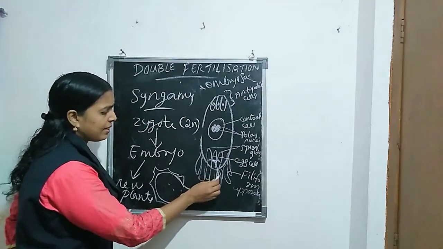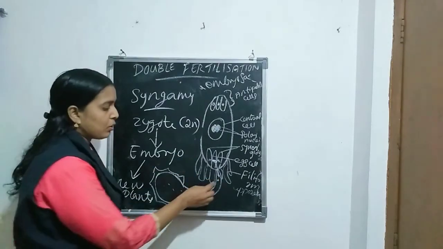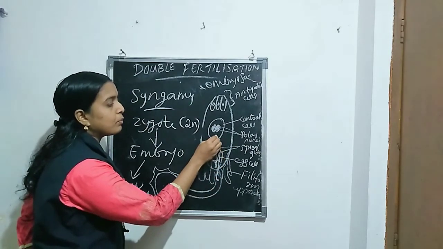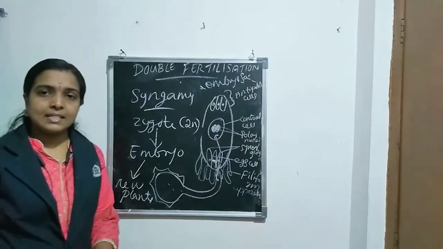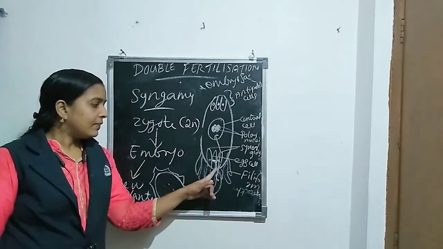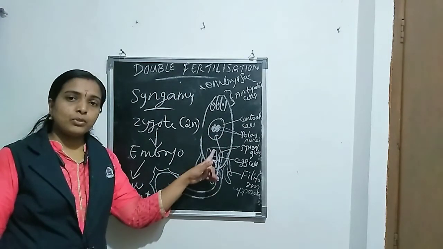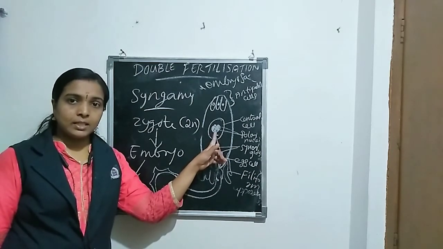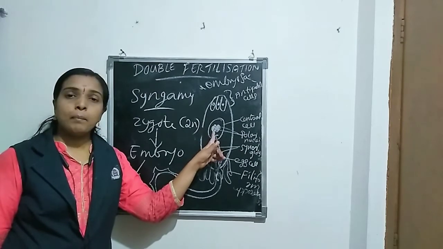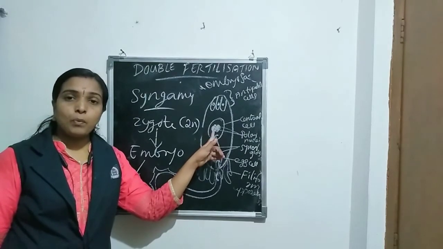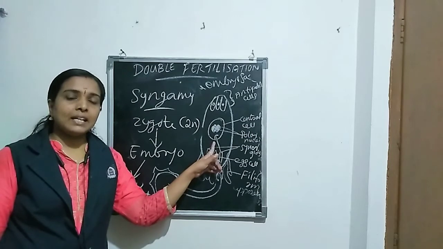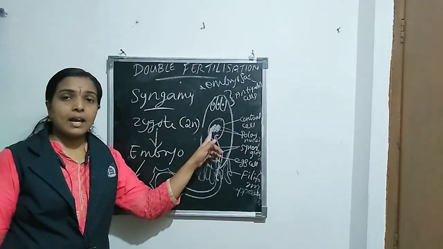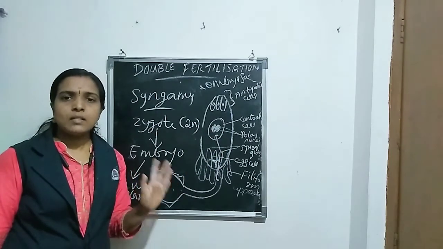Then the next thing: another male gamete is also there. That male gamete moves through the synergid towards the central cell. There is a cell present at the center. This other male gamete moves towards the central cell where two nuclei are present. What are they? They are the polar nuclei. These two polar nuclei and the male gamete. Male gamete means the nucleus itself; the male nucleus is also known as the male gamete.